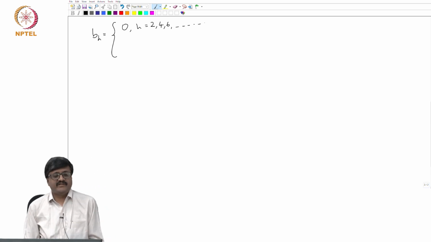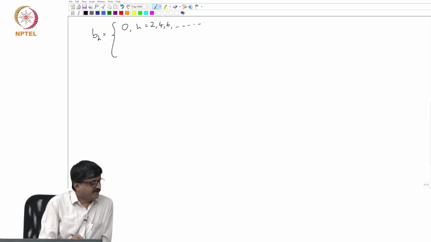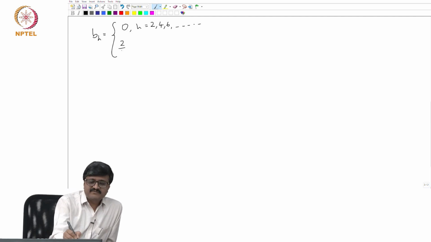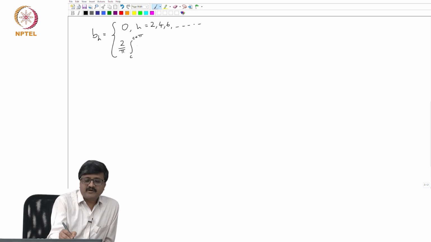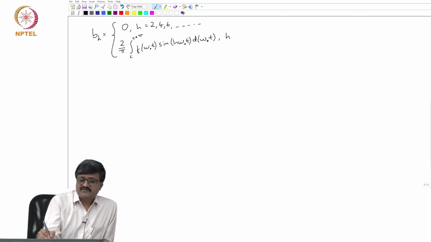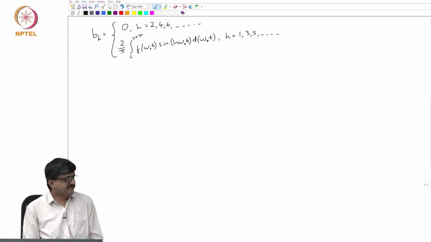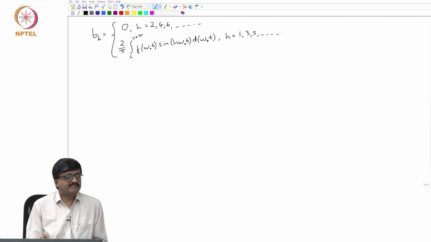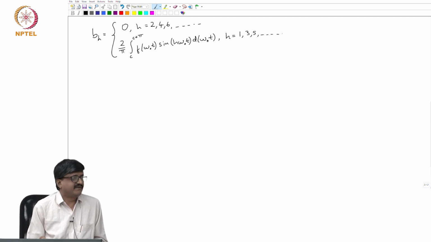So, again for all the even values of h, b_h is 0, and for odd values of h, it is 2 by pi integral from any arbitrary constant c to c plus pi of f of omega_o t sine of h omega_o t d omega_o t. So, this is applicable for h equal to 1, 3, 5, so on. So, we see that only odd harmonics are present if there is half wave symmetry.